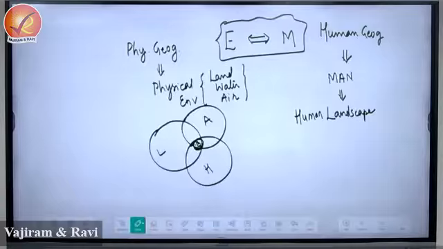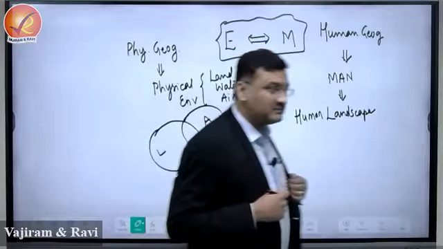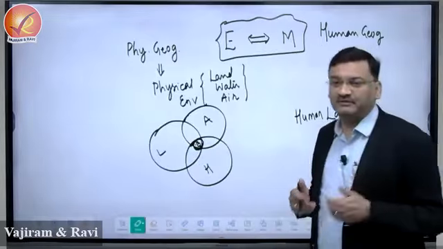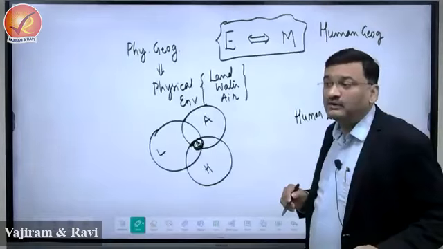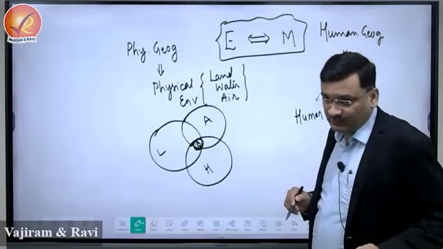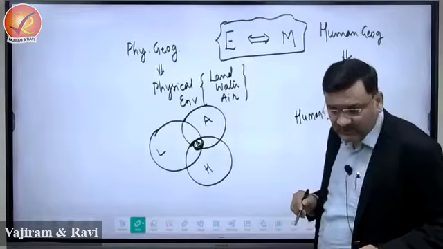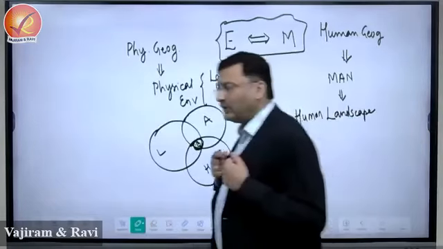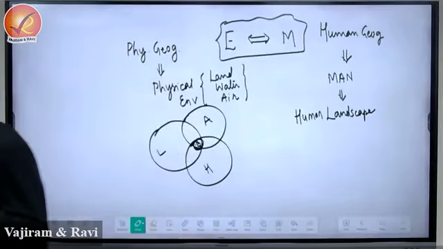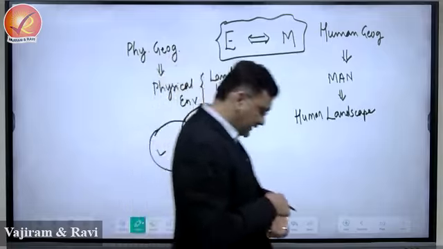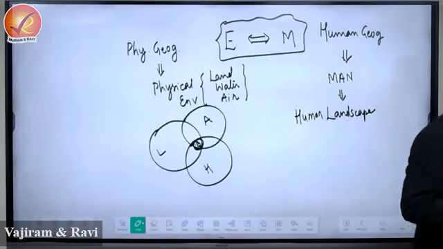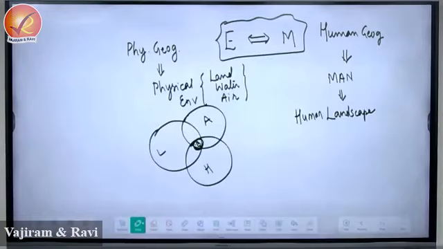Geography should benefit man, yes or no? The subject is important only when it benefits people. So that is referred to as the anthropocentric approach in geography. Note there: the modern perspective of geography is anthropocentric.